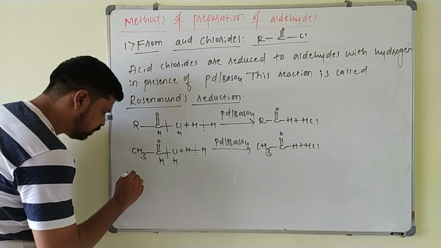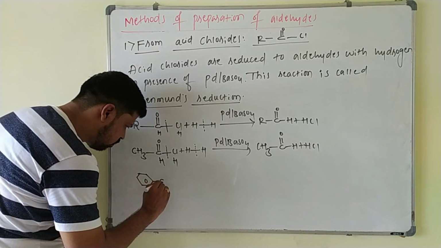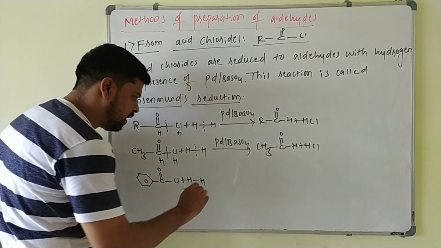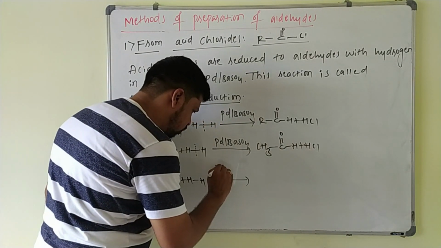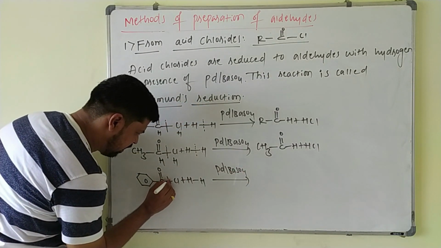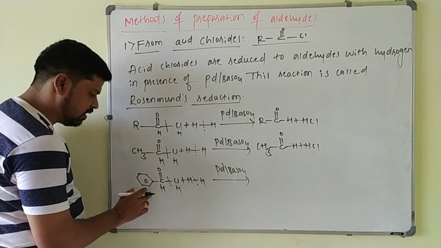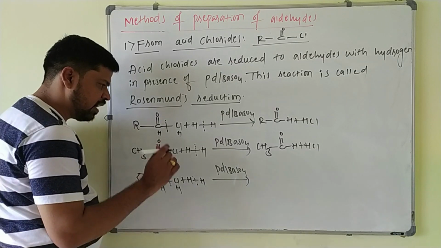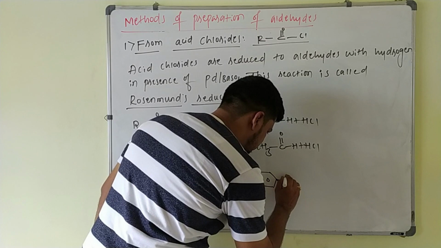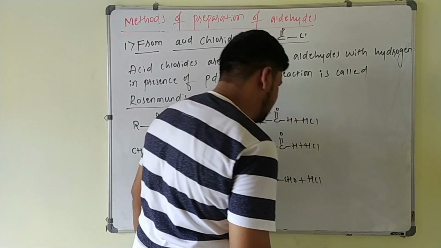Even you can take benzoyl chloride also. This benzoyl chloride, on reduction with hydrogen in presence of palladium supported on barium sulfate, you will get aromatic aldehyde also. You add one hydrogen here. This is a benzene ring with CHO, and this is HCl. So this will be your benzaldehyde plus HCl.